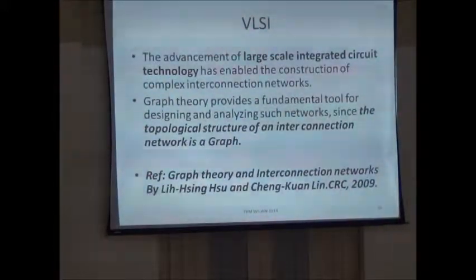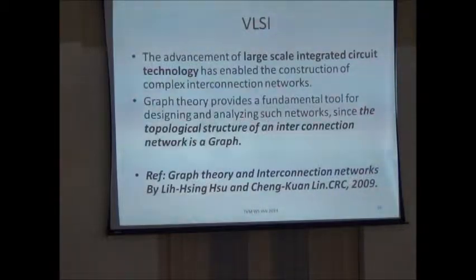Part 2 is using line graph and its iterates to design large scale interconnection networks. The choice of line graphs as far as graph dynamics is concerned is not a good choice, because almost all graphs are divergent. But it is a good choice if I am not interested in convergence or divergence, just producing huge graphs from the given graphs. Line graph is a good choice, because the number of vertices of the line graph at each stage is going to increase, because it is the number of edges.